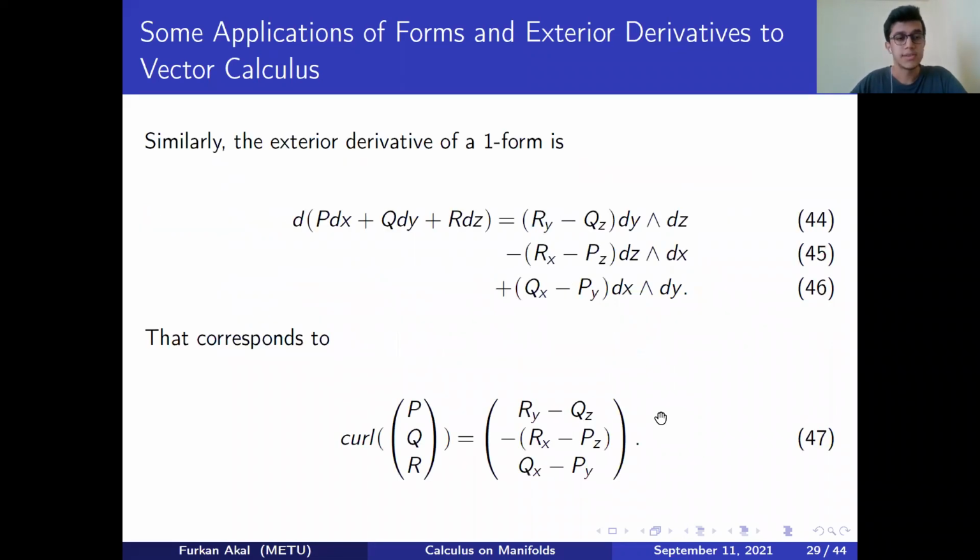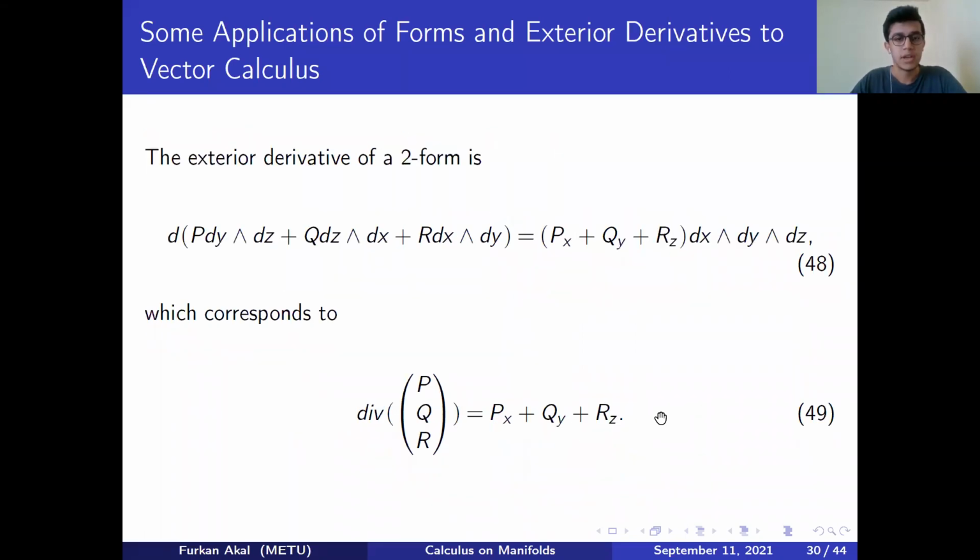Similarly, the exterior derivative of a one-form corresponds to the curl of a vector field, and it yields another vector field. Finally, the exterior derivative of a two-form corresponds to the divergence of a vector field and gives us a scalar, or a function, let's say.